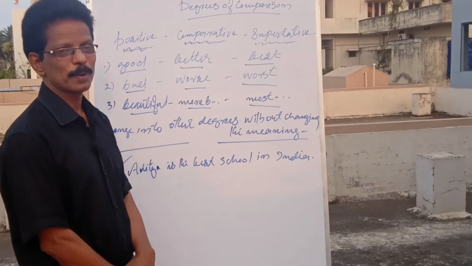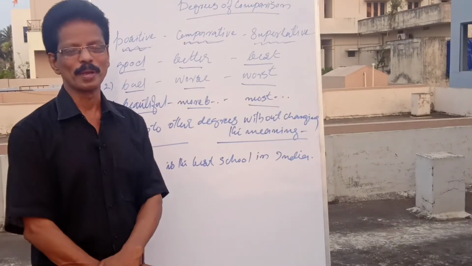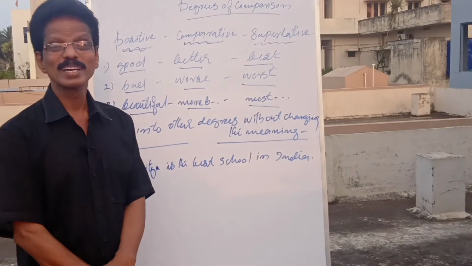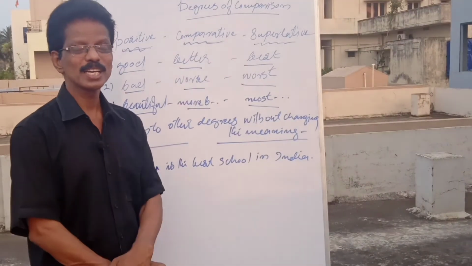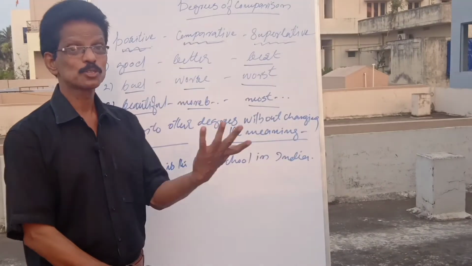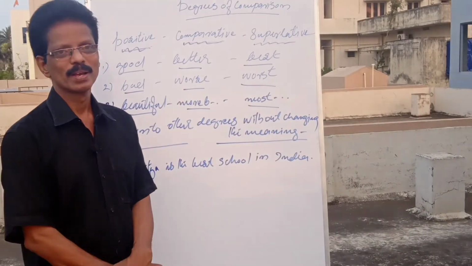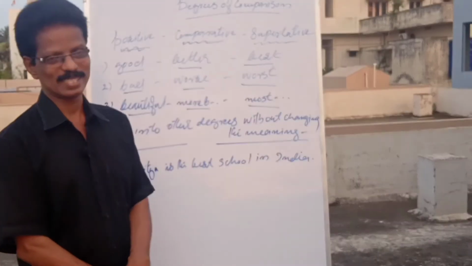Okay, now I repeat once again. Positive is used when there is only one, a good boy. A beautiful girl. You see, more beautiful than. See, Sita is more beautiful than Sheila. Now when there are 2, more than. Okay, Sita is the most beautiful among all the girls.